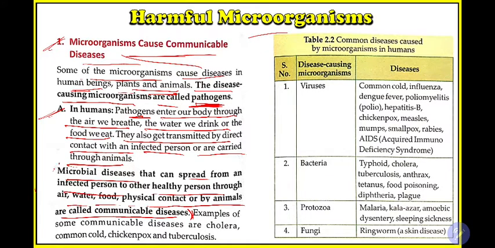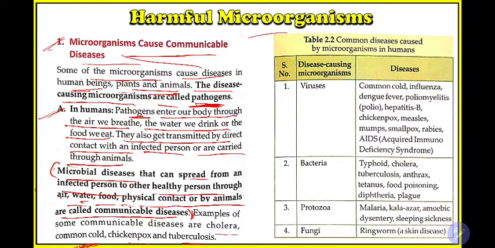So what is a communicable disease? There are different diseases, but the diseases caused by microorganisms which transfer from one person to another person, by means of air, water, food, physical contact, or animals, are known as communicable diseases. There are many examples of communicable diseases: cholera, common cold, fever, chickenpox, and tuberculosis, TB.